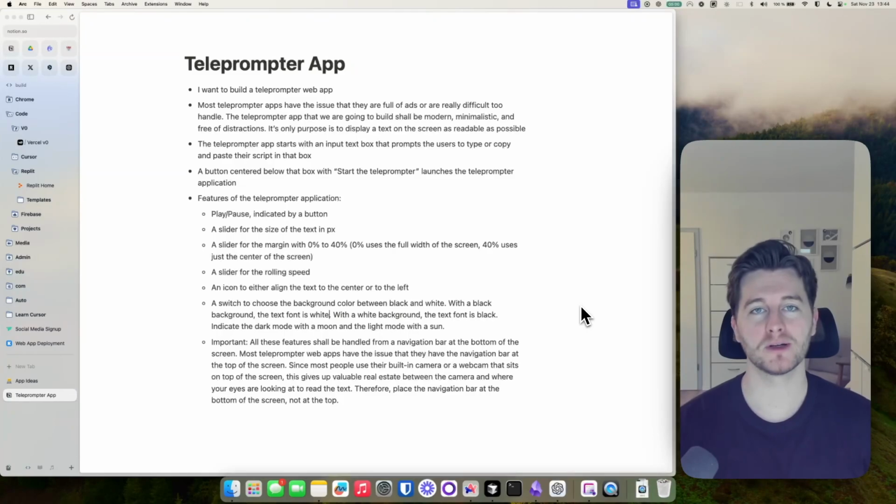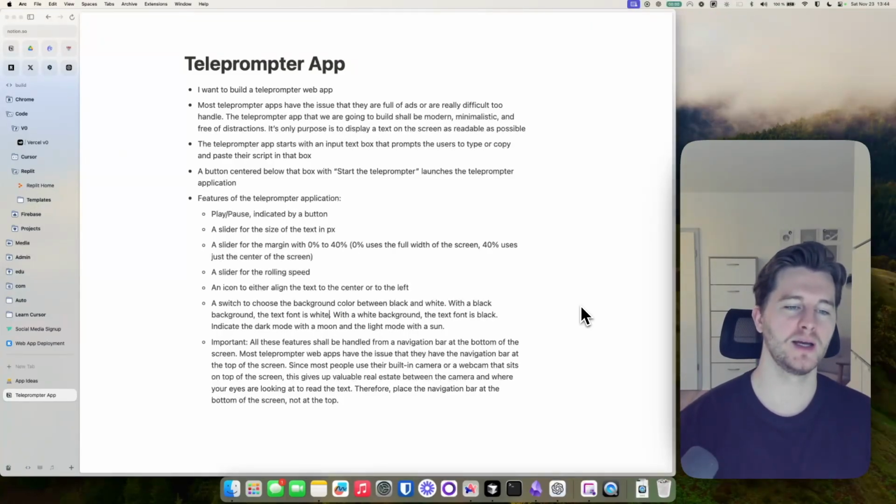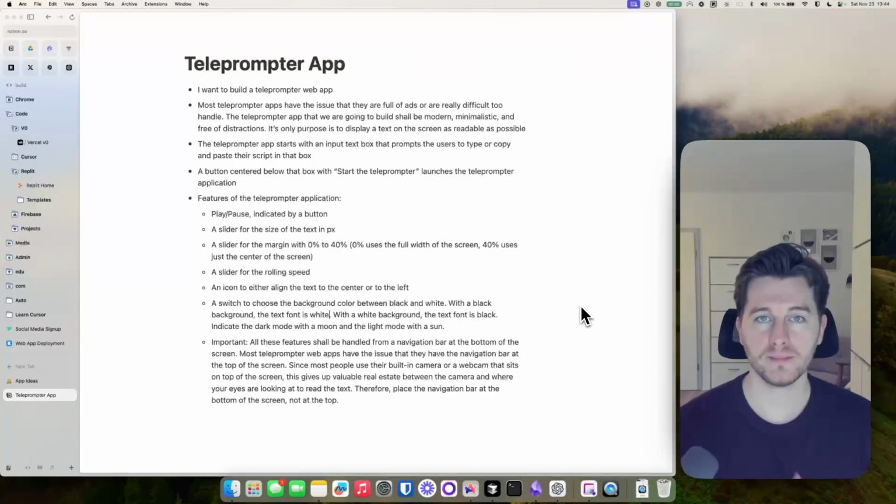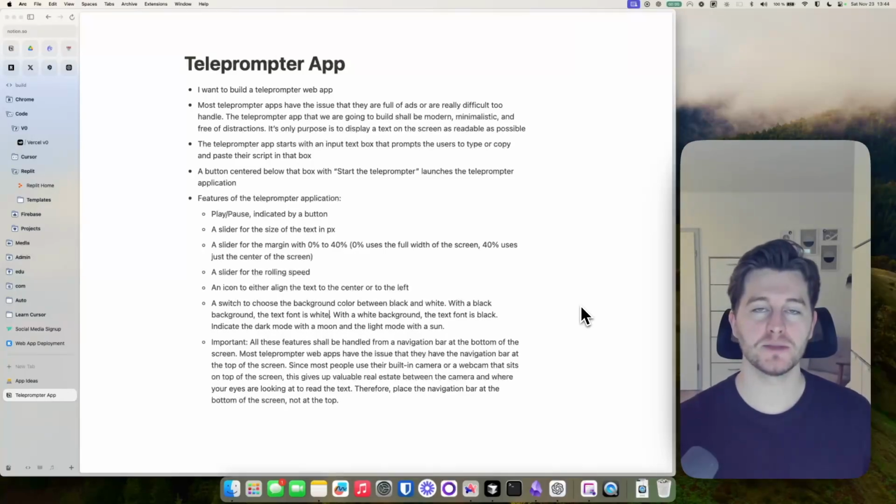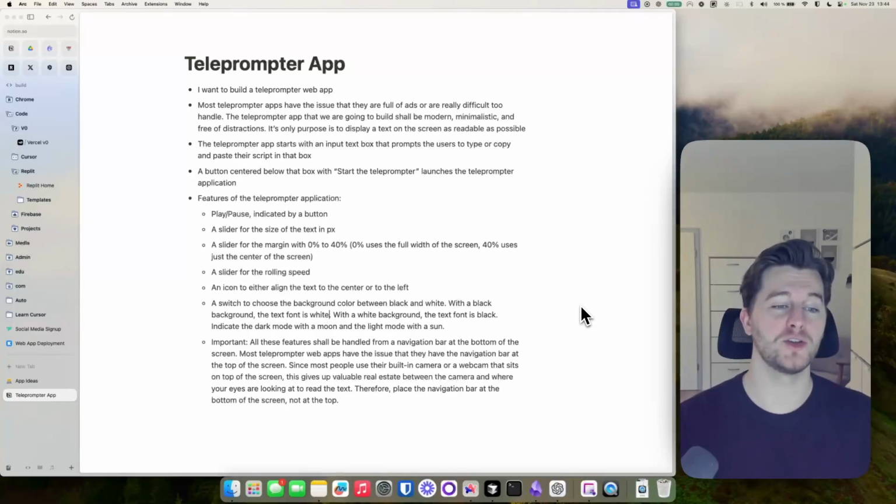And really important, and I think this is the USP of this teleprompter app, all these features shall be handled from a navigation bar at the bottom of the screen. So most teleprompter apps, or literally all that I've seen so far, have the issue that this navigation bar with the features is on top of the screen.